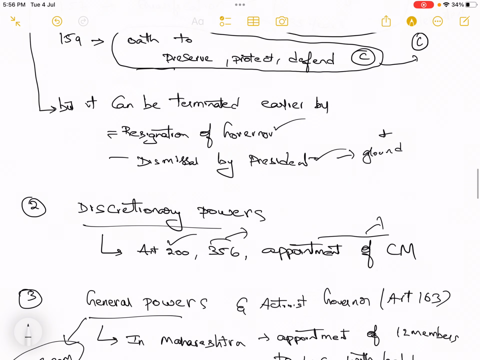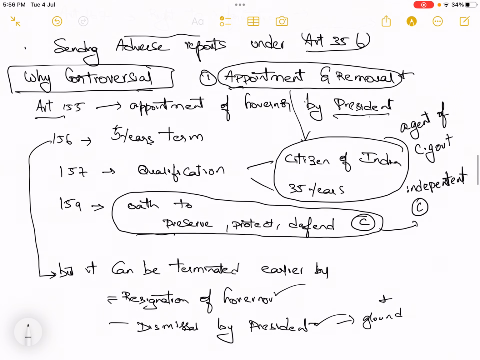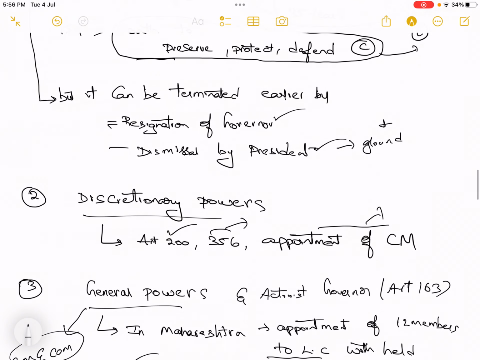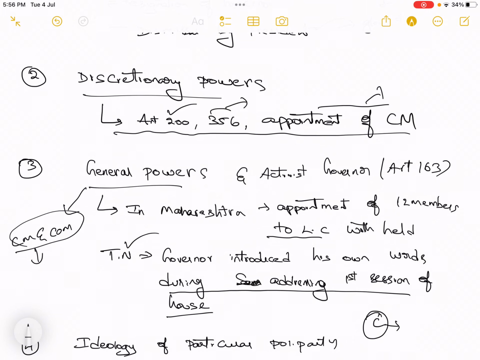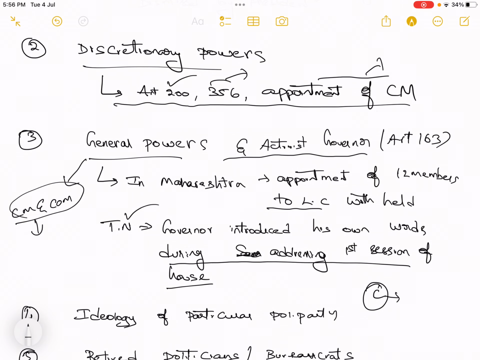You can simply discuss the powers or discretionary powers of the governor, and why the office of the governor is controversial. You have to mention all these five points: appointment and removal of the governor, and discretionary powers which have become controversial under these heads, and then even general powers and the activist avatar of the governor under provisions like the appointment of the legislative council in Maharashtra.